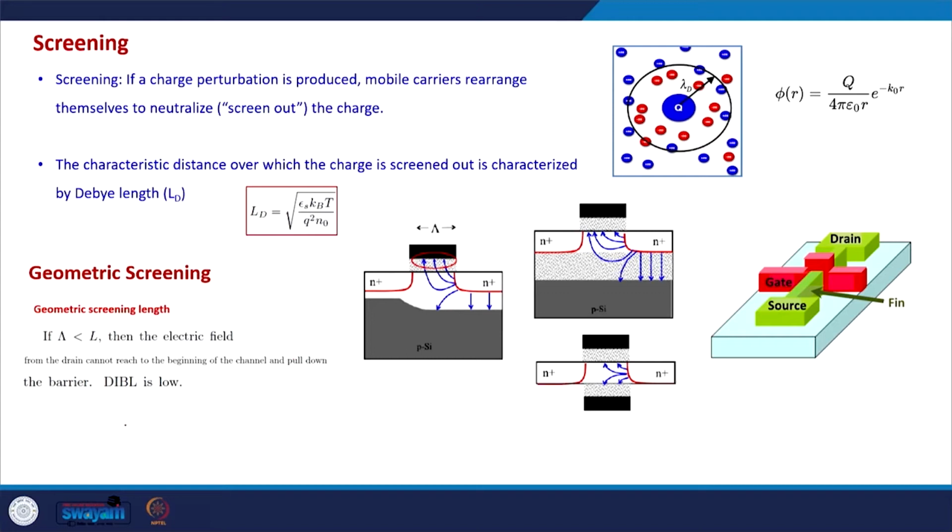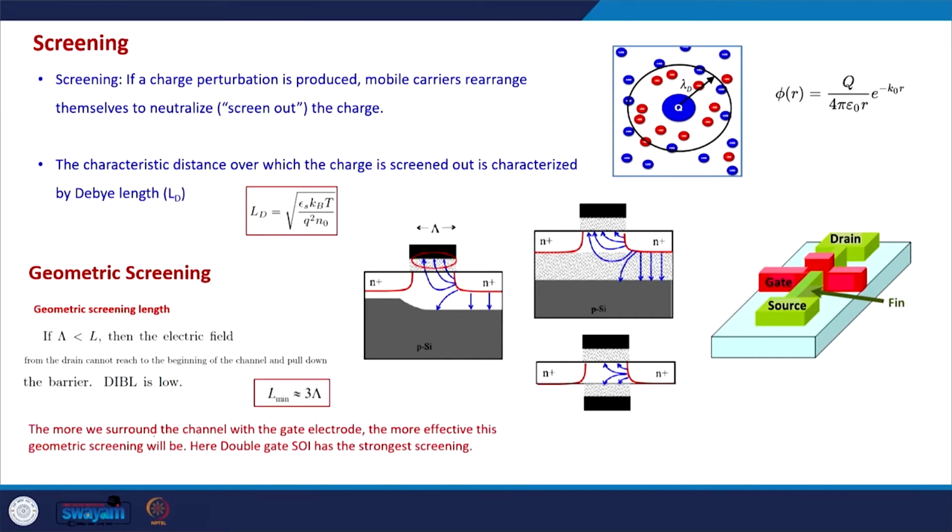So, these nanowire MOSFETs, in which the gate is all around the nanowire, are even better than these double gate or triple gate structures, because in that case the screening length is even smaller. Okay. So, these are some of the novel techniques that are being used in nano MOSFETs in order to mitigate the impacts of the small channel effects.